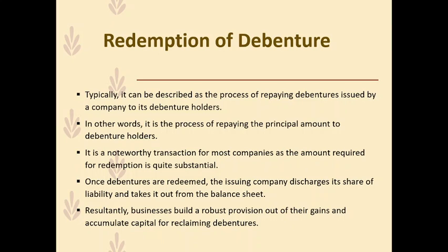In the same way, equity, in case of redemption where conversion happens, that is convertible debentures, or cash or bank balance get impacted if the company pays this lump sum amount on non-convertible debentures. Resultantly, businesses build a robust provision out of their gains and accumulate capital for reclaiming debentures. Again, the same point: for redeeming these debentures, the companies build very robust provisions out of their gains.